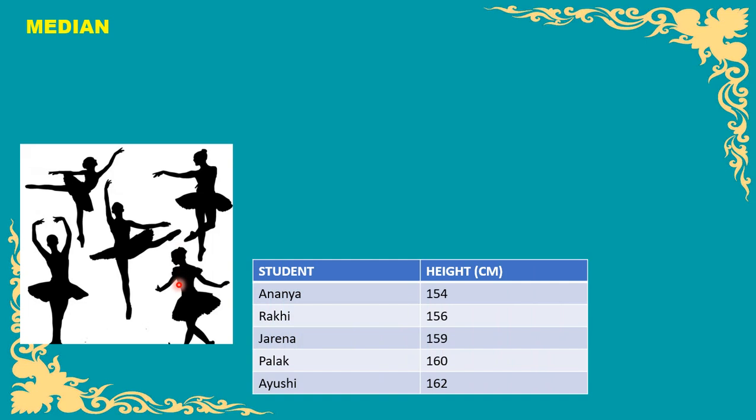Then by arranging the heights of the students in the proper ascending order, we observe that the first two heights are the lowest, or we can say short heights, and the last two heights are the tallest values for the height, and the middle one value is 159. This is the mediocre height.